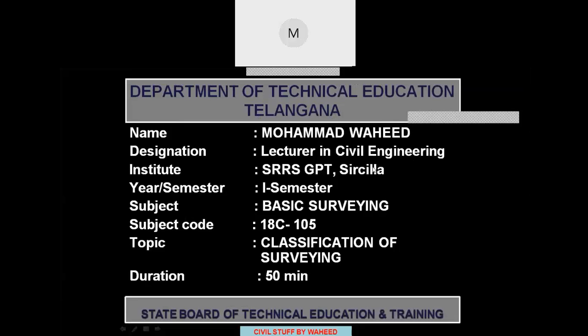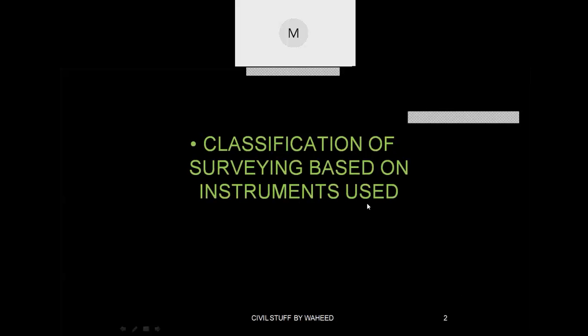So today we'll see classification of surveying. In the previous class also we were continuing the same thing, classification of surveying. And today we'll see classification of surveying based on the instruments used. Everything is surveying, but the purpose will be different.